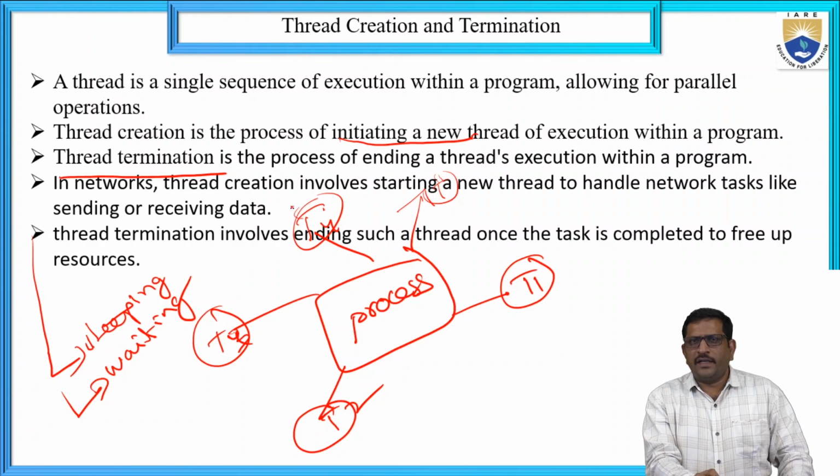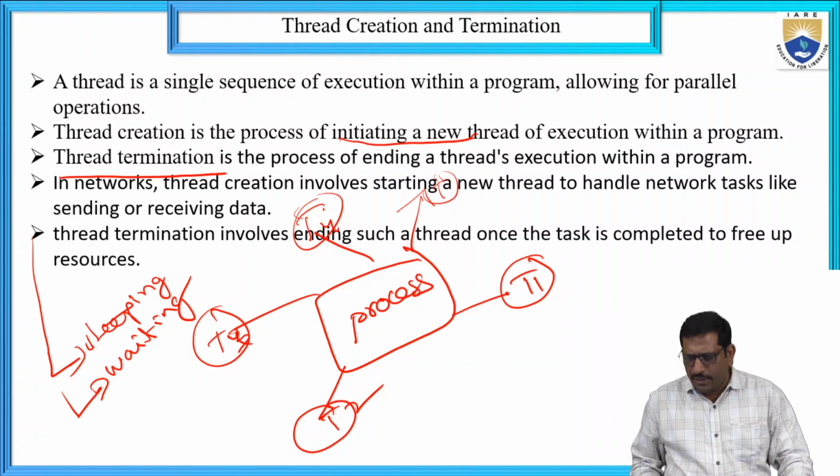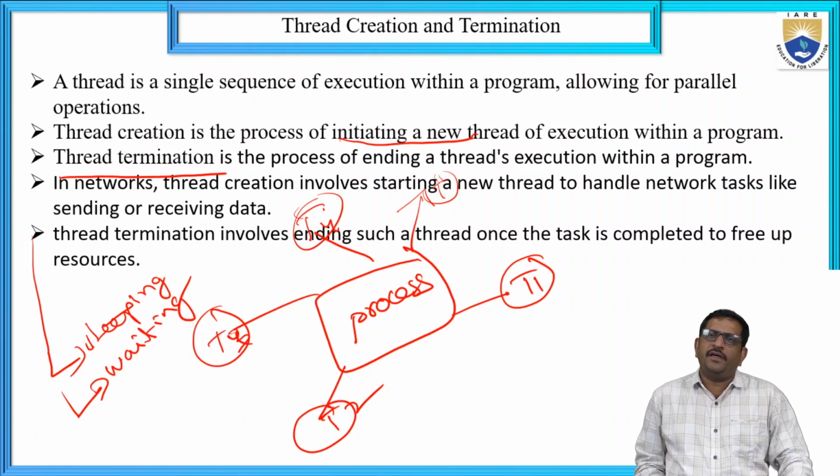Thread termination involves ending such a thread once the task is completed, to free up the resources. If the task is completed, the thread will be terminated. Otherwise, the thread will keep running.